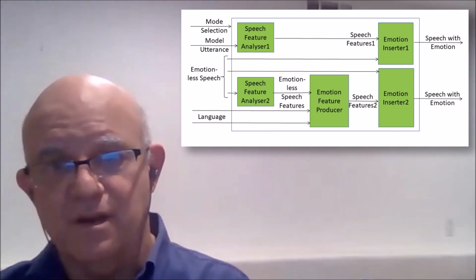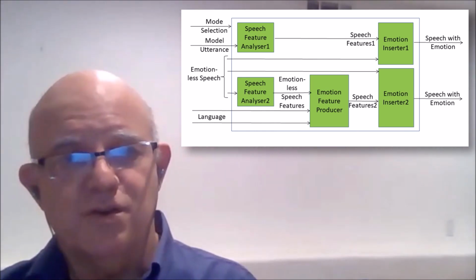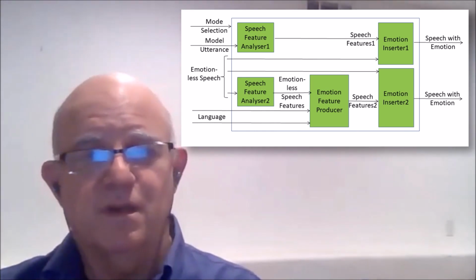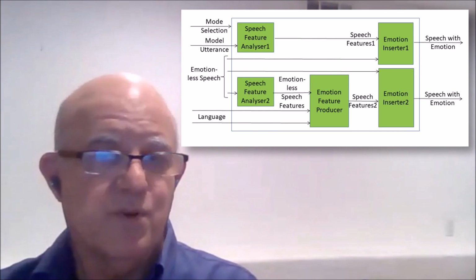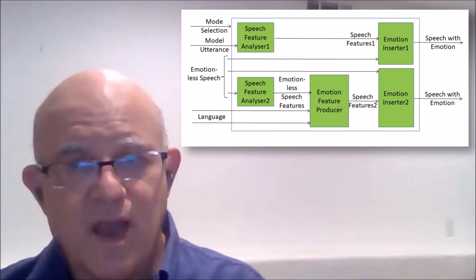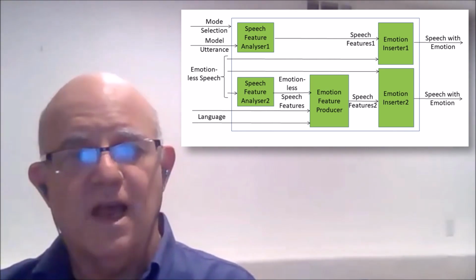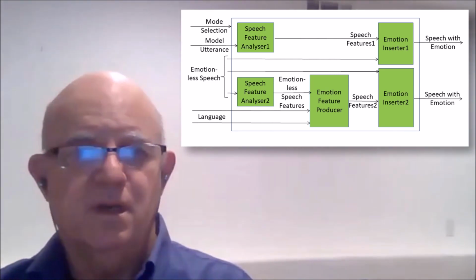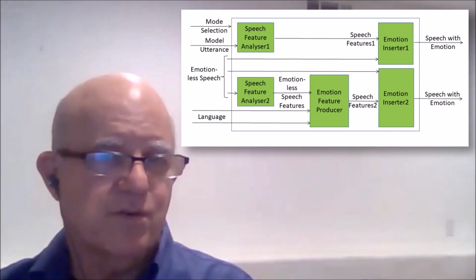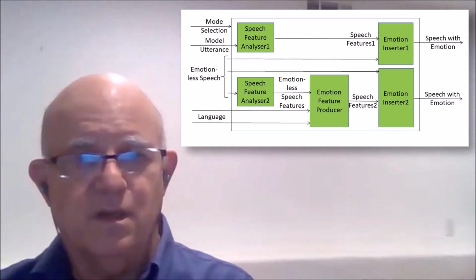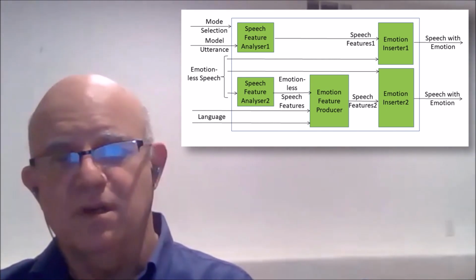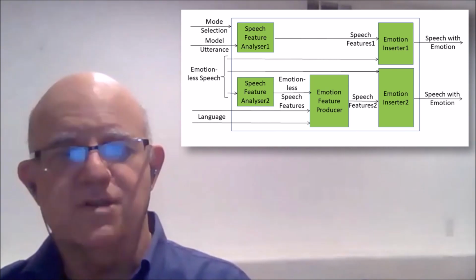Now, along this path, the emotional features to be extracted from the model segment are expected to be prosodic. That is, they capture in a specified format the changes of pitch and duration and loudness throughout the segment. And when these prosodic features are transferred to the emotionless segment, it should become more expressive.